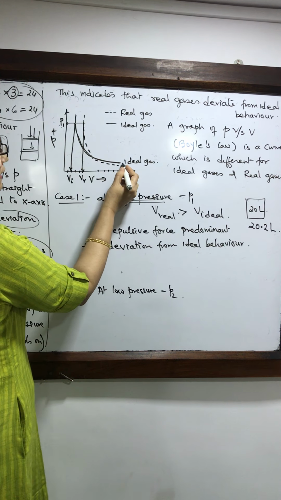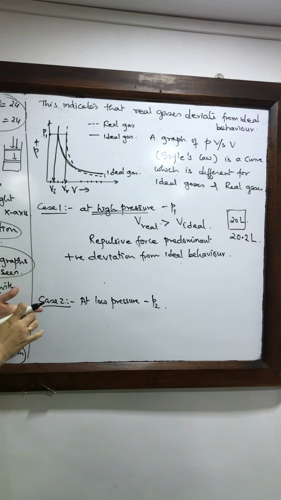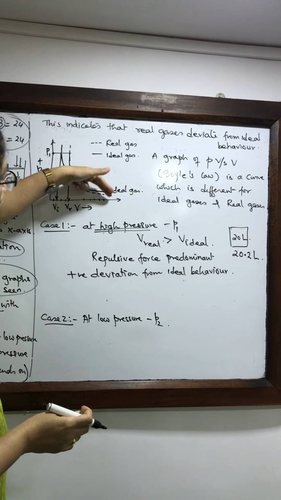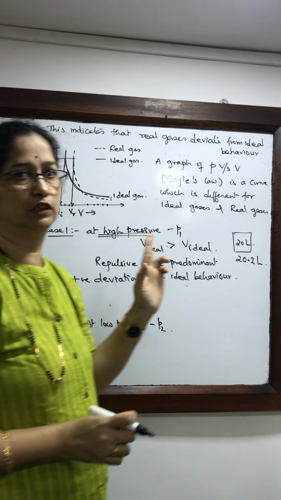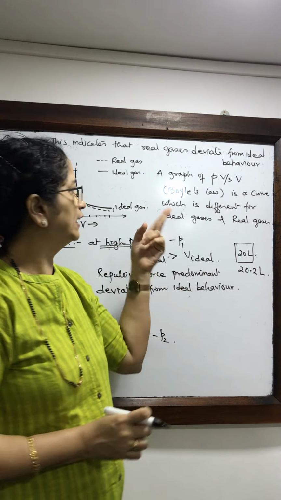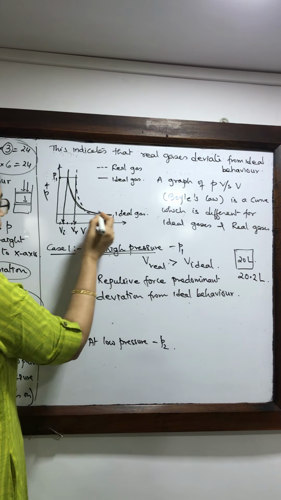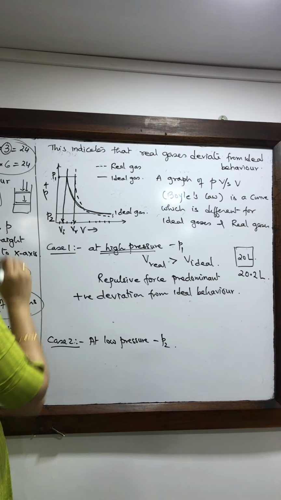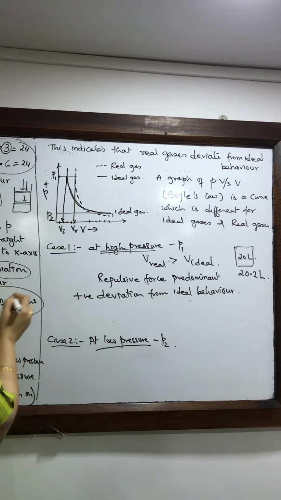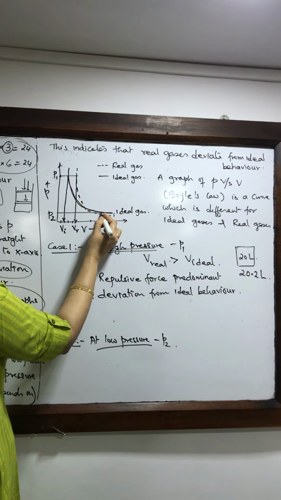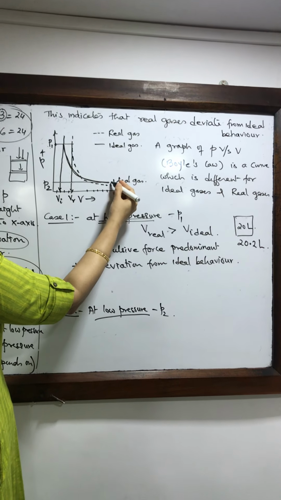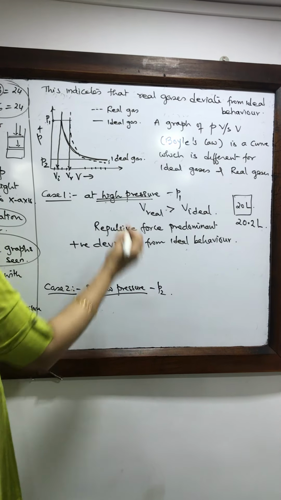Now let us look at this part of the curve. You will find that the graph for the real gas is very close to the graph for the ideal gas. That means when the pressure is low, let us look at this point P2. When the pressure is low here, you will find that the difference between the ideal gas and the real gas is negligible.